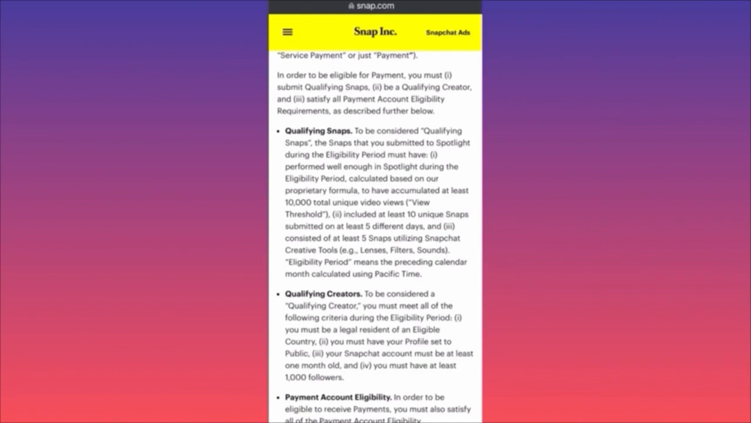of at least 5 snaps utilizing Snap creative tools. So you have to use one of these lenses, filters, or sounds to be eligible. Your video might get 10,000 views, right? But if you didn't use any of these special Snapchat creative tools, you're not going to be eligible for the money. So it's crazy, but I told you, you need to pay very close attention to what's going on over here.